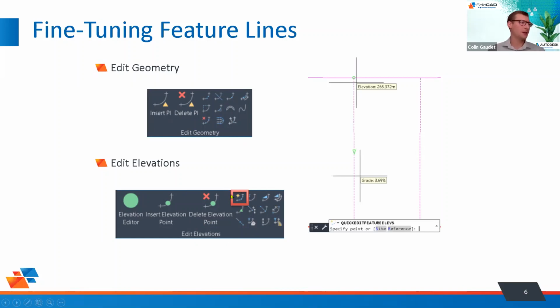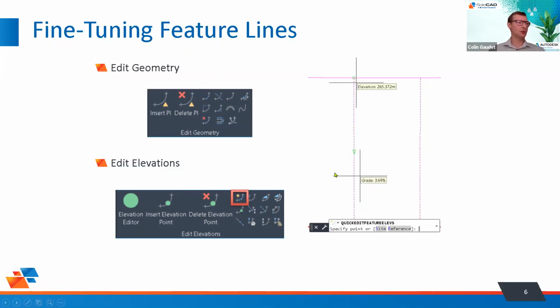One of my favorite tools is the Quick Edit Feature Line Elevations tool. This allows you a visual heads up display on the fly to look at elevations, look at slopes, and adjust them one by one as you're scanning and skimming through your site. I like using this one a lot if you haven't used it before.